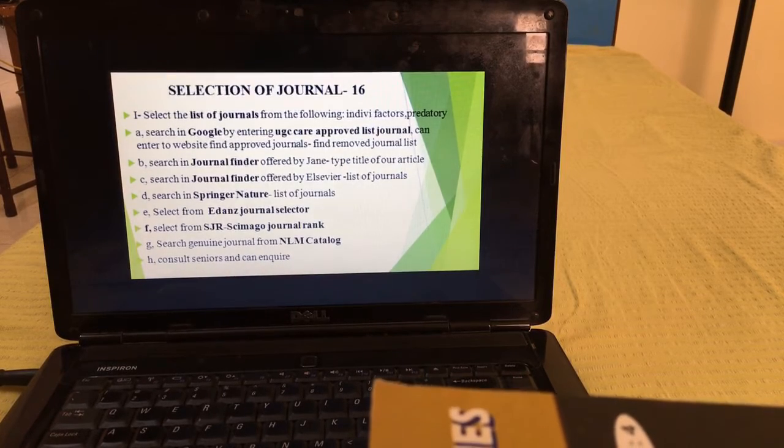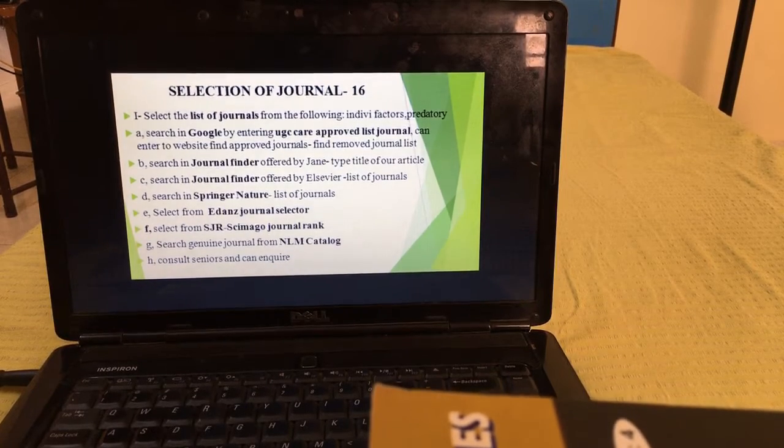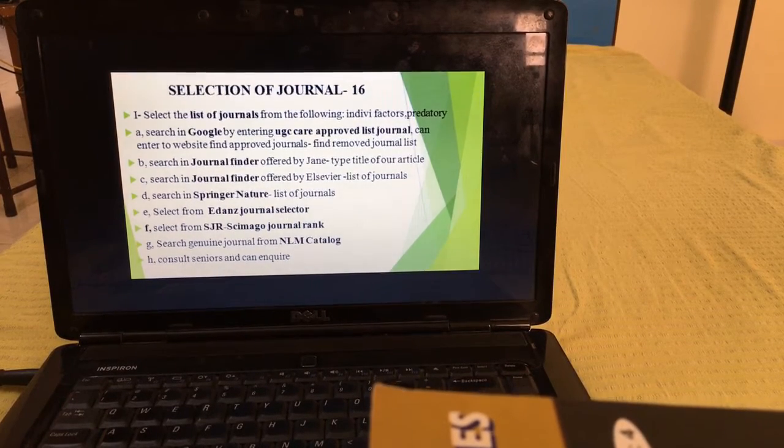Then search in the Journal Finder. Type in Google Journal Finder by Jane. It will ask you to give your title, then as I told you, your abstract, everything you will give, and then they will show you the journals where you can publish. Springer Nature, that is another finder. Then Edanz Journal Selector, this also you can go and check. SJR is a ranking journal, that will tell you whether the journal ranking is high or low. Then NLM Catalog, that also you can check. As I told you, you can approach your seniors.